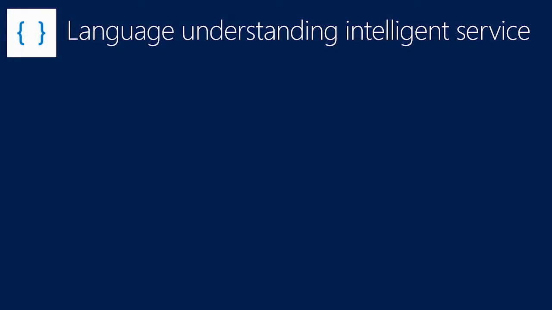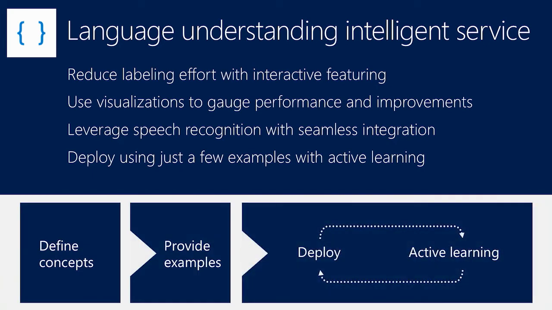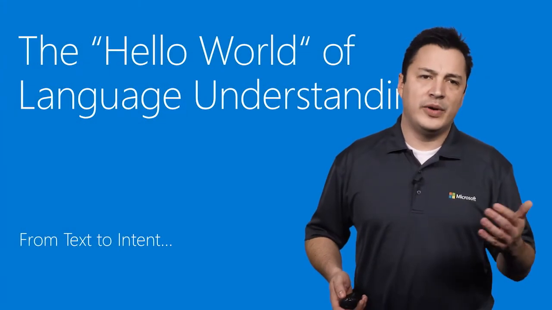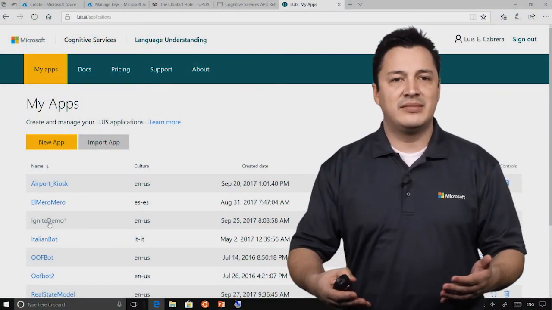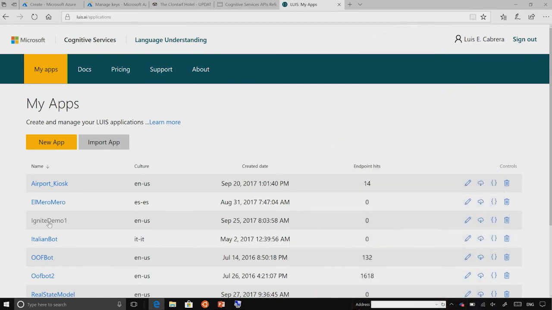So in order to use the Language Understanding Intelligence Service, what you do is you first define the concepts, both the entities and intents. Then you provide examples to the system of how someone may request several commands, for instance, and with the classification of what the concept or the intent and entities that you can find there are. And then let the system learn from the examples that you have provided to it. The easiest way to see it is to actually go to the Luis.ai dashboard and let me show you one of those examples. So in this case, I am at Luis.ai, which is a dashboard that allows me to